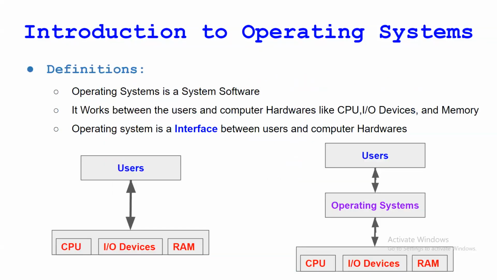So again, as we know, the famous operating system is the Windows operating system, and the primary goal of this operating system is convenience. If you see the Windows operating system, it is very convenient.